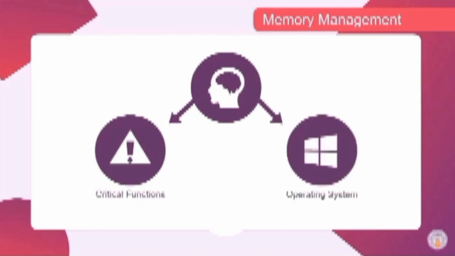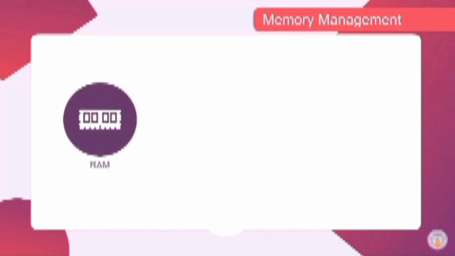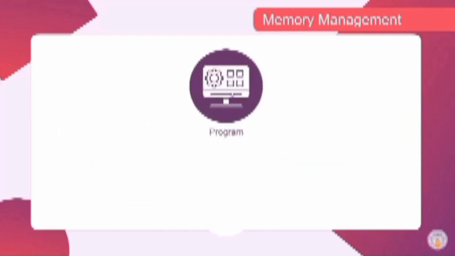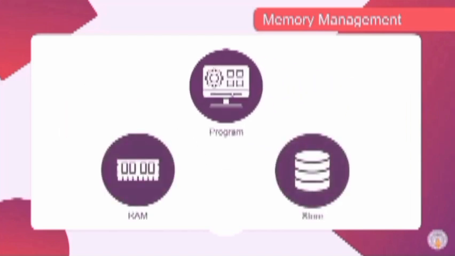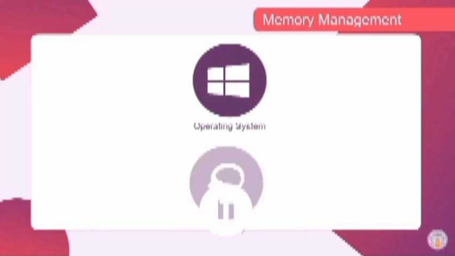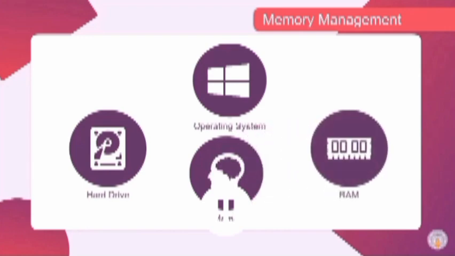Memory management is one of the most critical functions of the operating system. When you open a program, it gets loaded into your computer's RAM, random access memory. RAM is fast, temporary storage that helps your computer run programs efficiently. Each program uses a portion of RAM to store its data and instructions while it is running. If you open too many programs, or if a program needs more memory than is available, the computer can run out of RAM. To handle this, the operating system uses virtual memory, which is a part of the hard drive set aside to act like extra RAM.